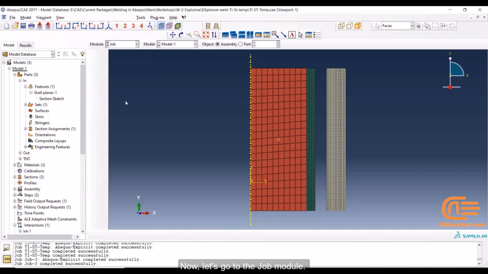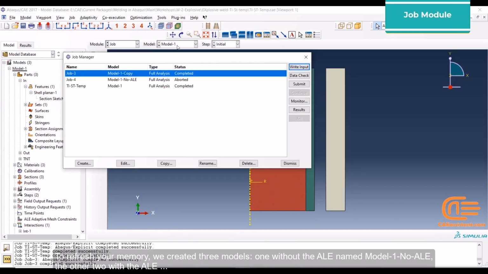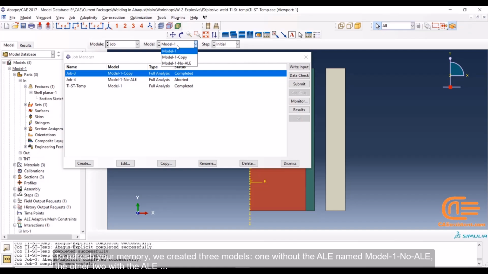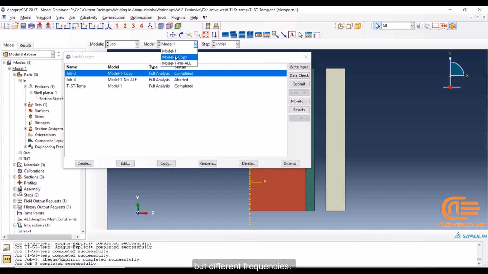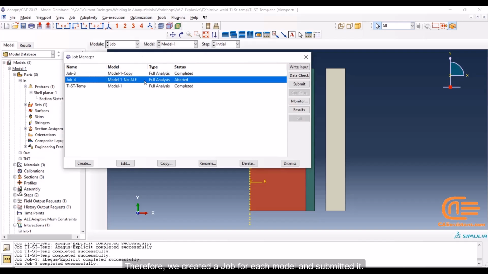Now let's go to the Job module. To refresh your memory, we created 3 models. One without the ALE named Model 1, no ALE, the other 2 with the ALE, but different frequencies. Therefore, we created a job for each model and submitted.